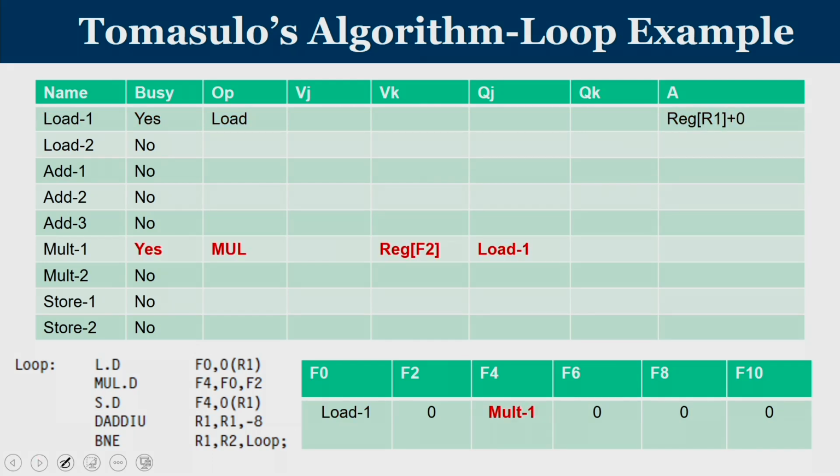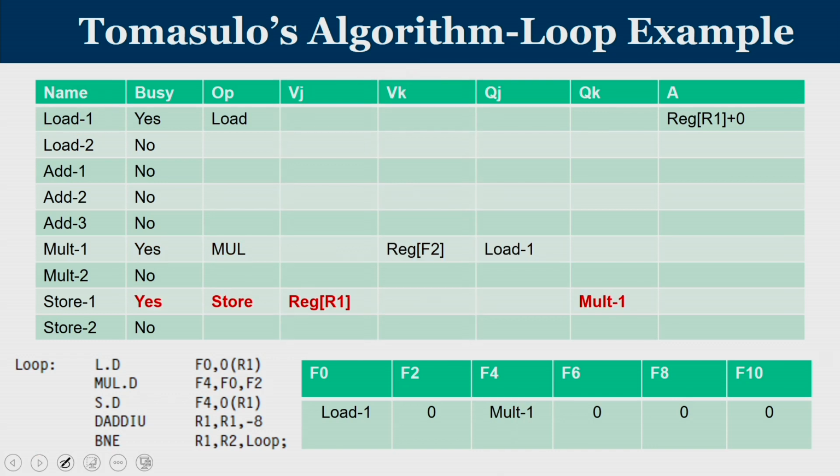Now, you go to the multiplication instruction, wherein one of the operands is available in the register file. That is why the Vk value will have the second operand f2, but f0 is not available. Since the value of f0 is not available, I am specifying the functional unit that will produce it. So, load 1 is going to produce a result that has to be returned to f0, and the multiplier unit is essentially waiting for an output to be produced by the load 1 unit.